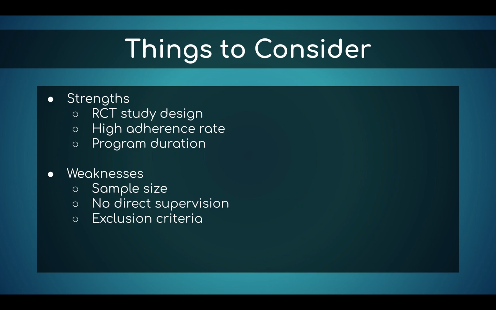Lastly, one study had exclusion criteria. Participants with certain comorbidities could not participate. It would have been really interesting to see the effects of an exercise regimen for individuals with cardiac or pulmonary issues. There are many women out there with osteoporosis who have comorbidities, so there is a missed opportunity there to see if exercise would not only help with reducing fractures, but also help with other health issues simultaneously.